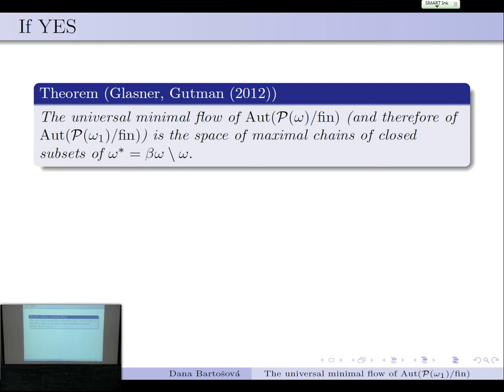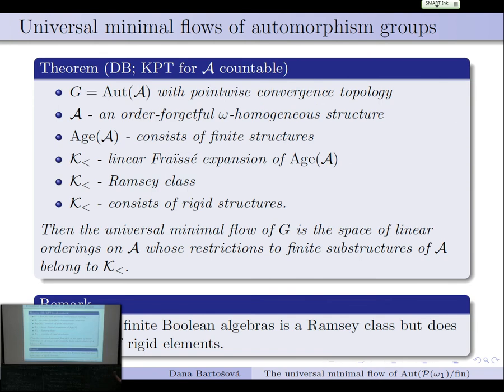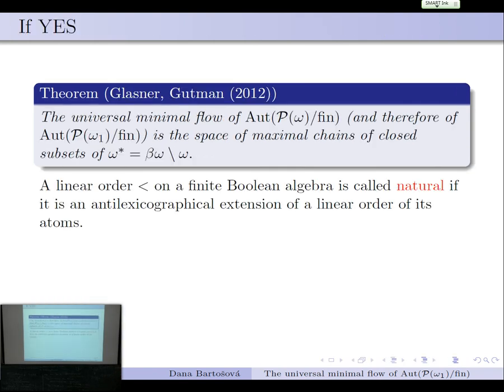So in thinking about omega star, which is the Čech-Stone compactification of the naturals minus the naturals themselves, it has a topological description, which is maximal chains of closed subsets in the space omega star. And of course, given this theorem here, it has to have an analog on the algebra and as a space of linear orderings. So what are the right orderings?